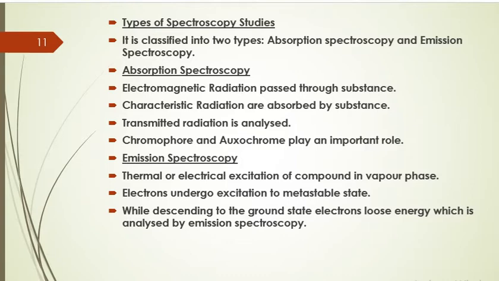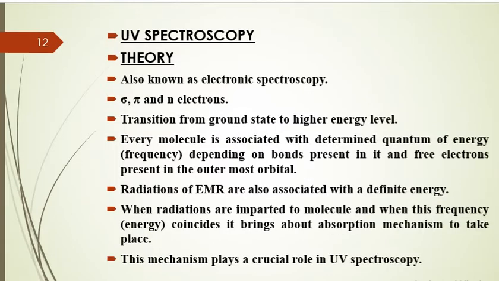emission spectroscopy. Now moving towards another topic, that is the theory or principle involved in UV visible spectroscopy. Now UV visible spectroscopy is also known as electronic spectroscopy because basically it is associated with the transmission of the energy to the electrons. Now as all of us know, in a particular molecule three different types of electrons are basically found. One is the sigma electrons, the second one is pi electrons, and the third one is n electrons.